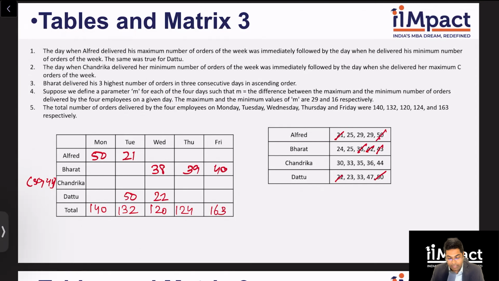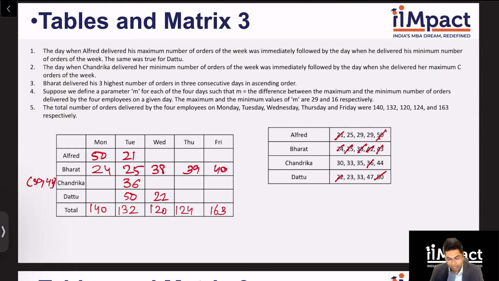Now on Tuesday and Wednesday, I have 2 values. I need to figure out the rest of the 2 values. Let's see if I can do that. On Tuesday, Alfred and Dattu have already delivered 71. So 61 need to be delivered more. If Bharat is left with 24 and 25, let's say Bharat does 24 over here. Then Chandrika will have to do 37, and Chandrika does not have a 37. So that's not possible. Therefore, this will be 24, this will be 25. And if this is 25 and 21, I get 46 and 96, leaving 36 for Chandrika over here. So this 36 is done.